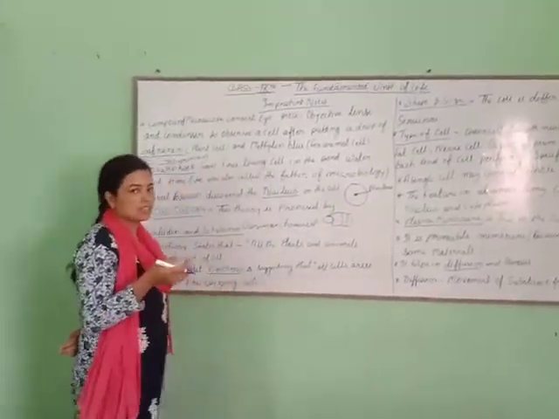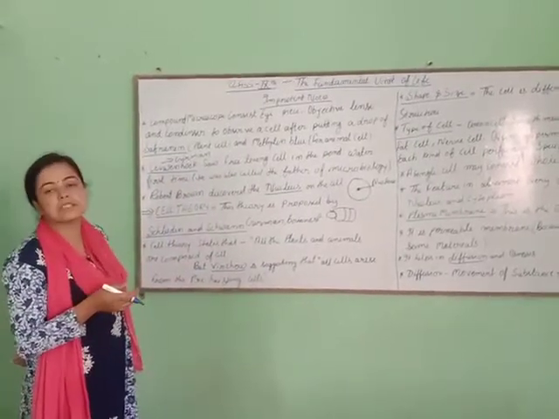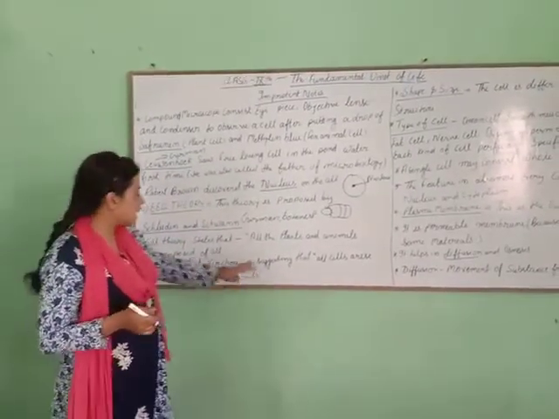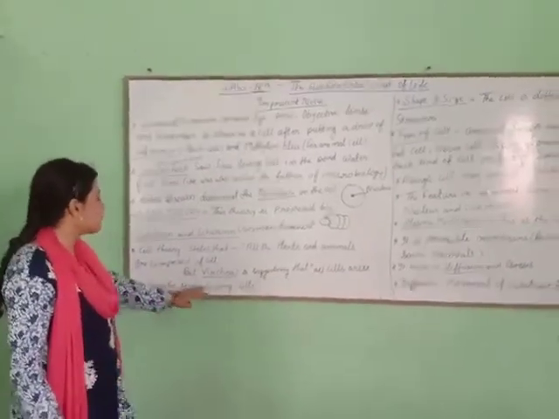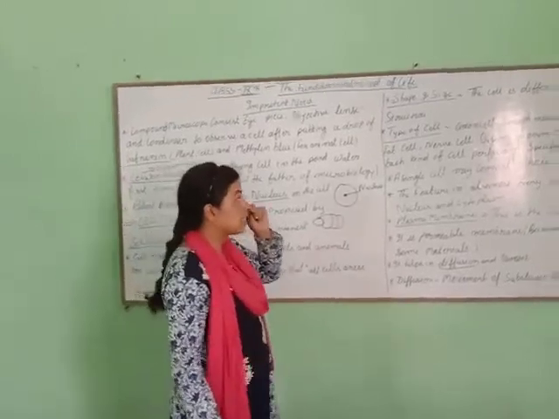So he said that all cells arise from pre-existing cells. Let's see another thing.